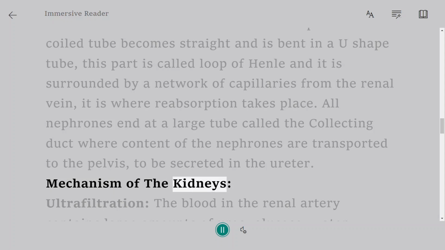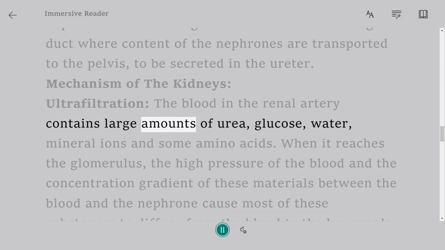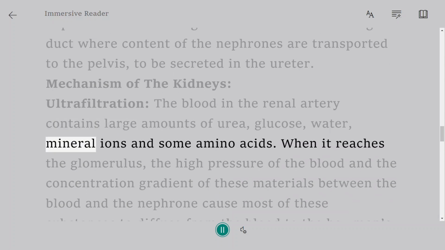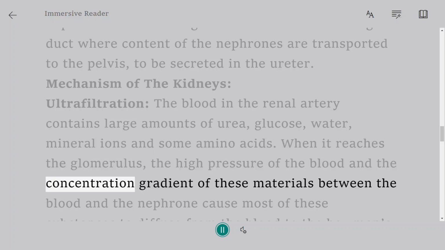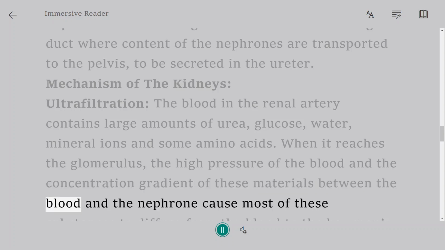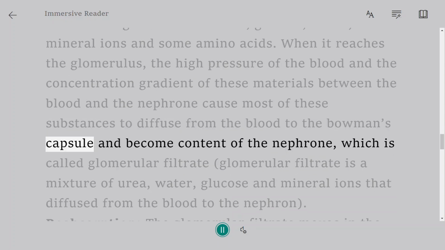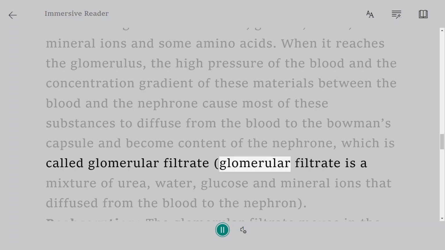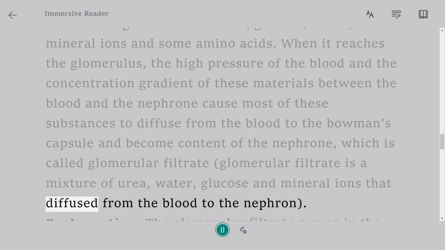Mechanism of the kidneys. Ultrafiltration. The blood in the renal artery contains large amounts of urea, glucose, water, mineral ions, and some amino acids. When it reaches the glomerulus, the high pressure of the blood and the concentration gradient of these materials between the blood and the nephron cause most of these substances to diffuse from the blood to the Bowman's capsule and become the content of the nephron, which is called glomerular filtrate. Glomerular filtrate is a mixture of urea, water, glucose, and mineral ions that diffused from the blood to the nephron.